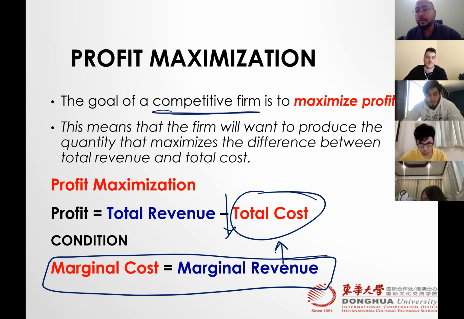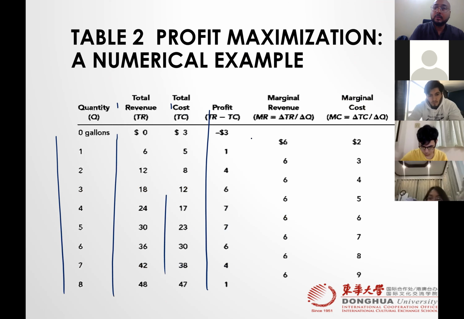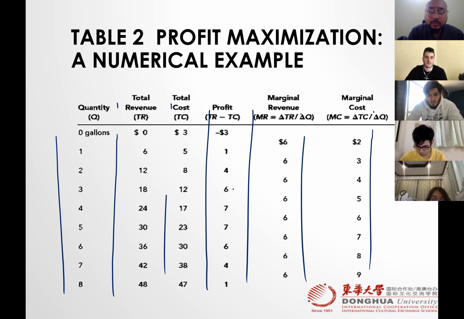So there are two ways. Number one is you make a lengthy table in Excel, because you are not producing 1 gallon, 2 gallons, 3 gallons. You are producing a million gallons. The big factories make millions of units. And you find out where the profit is maximum. And then you find out, okay, this is the quantity we need to produce.